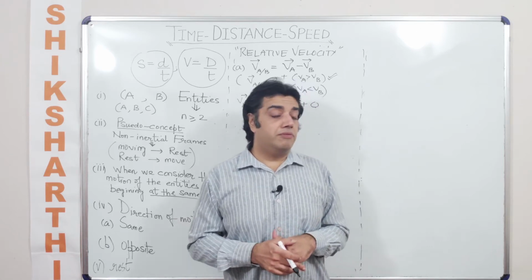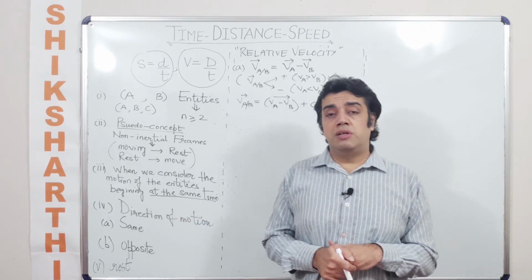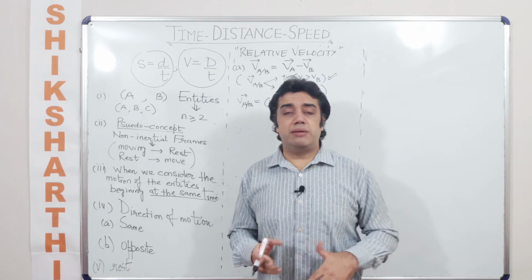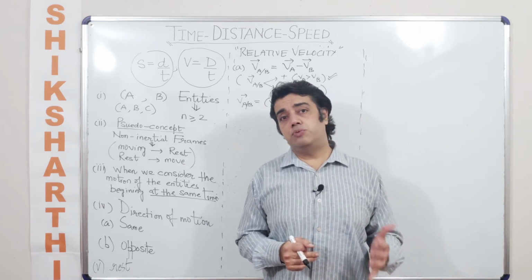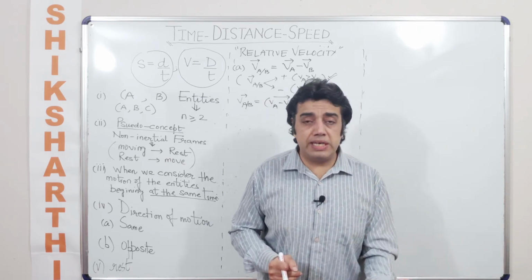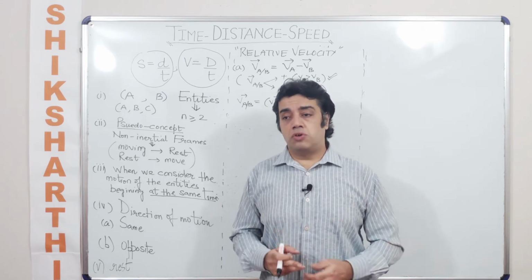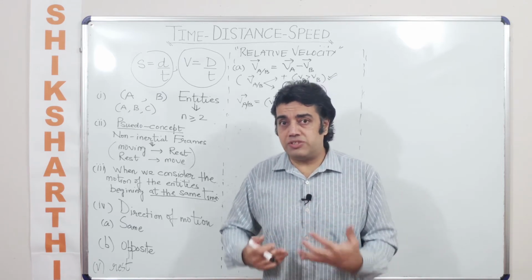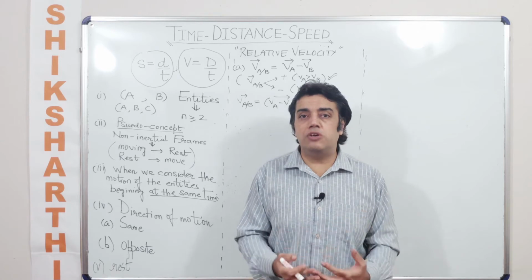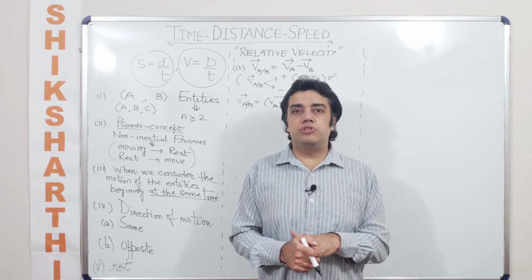We are using this concept to find the time taken to cross, the time taken to collide, the time taken to meet, the time taken to overtake. All these kinds of questions have to be answered with the concept of relativity, which is a pseudo concept.